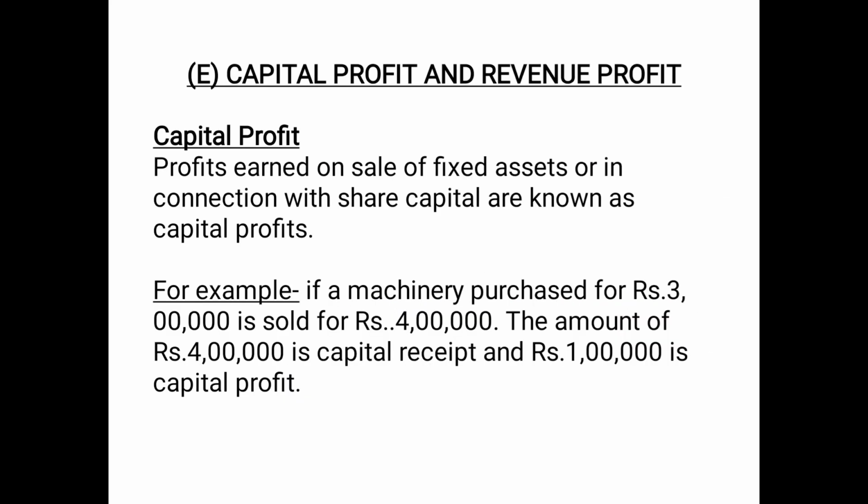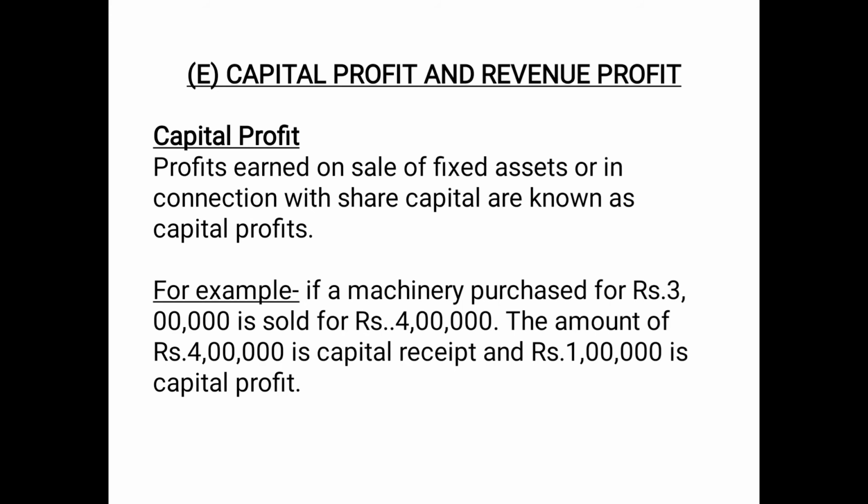Then capital profit and revenue profit, these are just the opposite of capital losses and revenue losses. Profits earned on sale of fixed asset or in connection with share capital are known as capital profits. That means those profits which do not relate to day-to-day business activities and are earned by sale of fixed assets or issuing shares at more than the value.